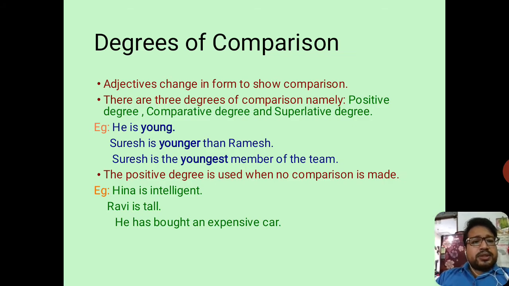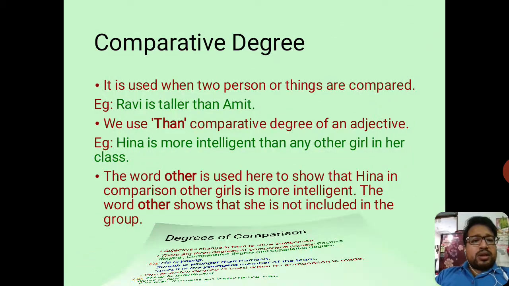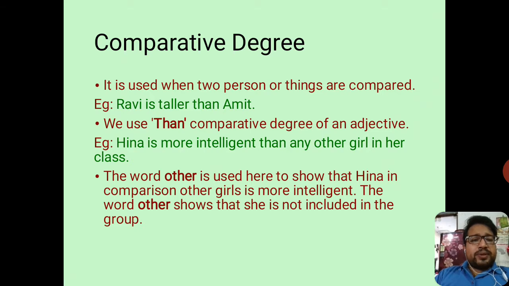Okay, moving forward, comparative degree. It is used when two persons or things are compared. So as I have told, when two persons or things are compared in context of the degree of their adjective, in context of the degree of their being lesser or greater than one another, then we call it comparative degree.